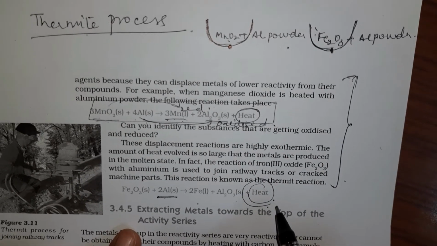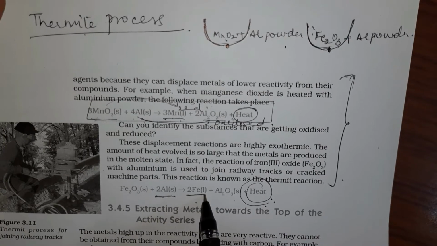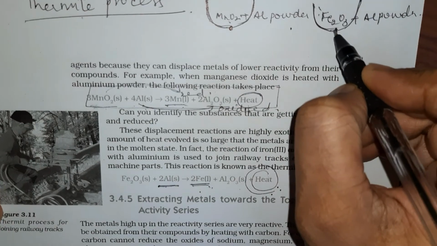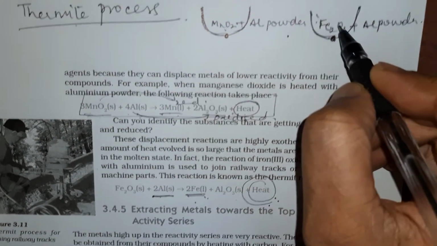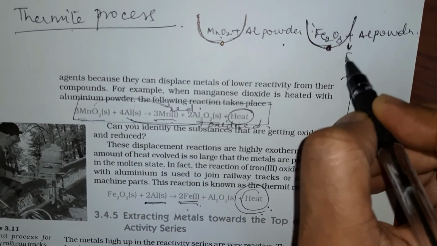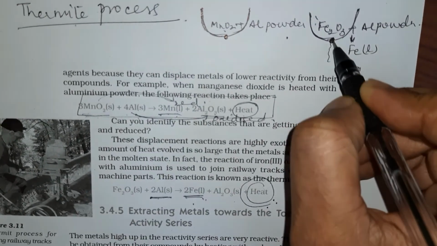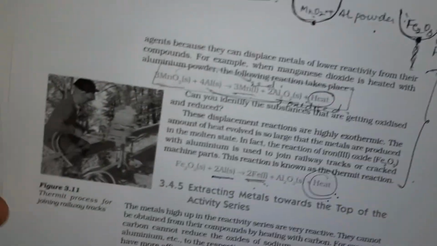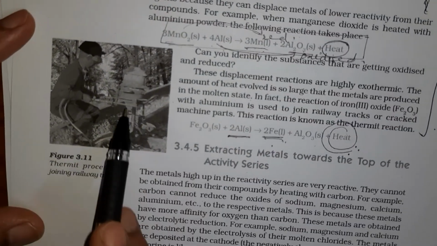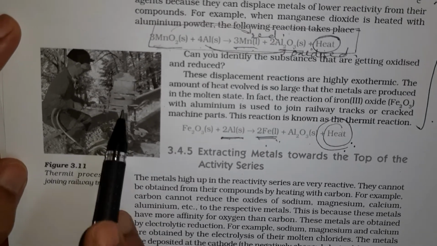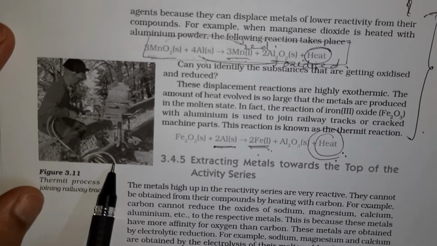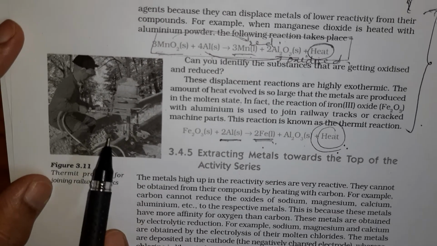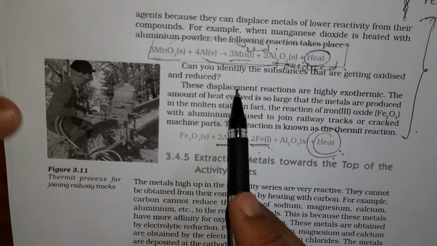Now this heat is so much that this Fe, iron which is formed, is in molten state, and this is the reason why the crucible has a hole here. This is going to form Fe in liquid state, and it will start to flow from this hole. When this crucible is taken onto this railway track, this molten iron flows on the railway track and fills the gaps which are there in the railway track, and the welding happens. So this is a type of displacement reaction.